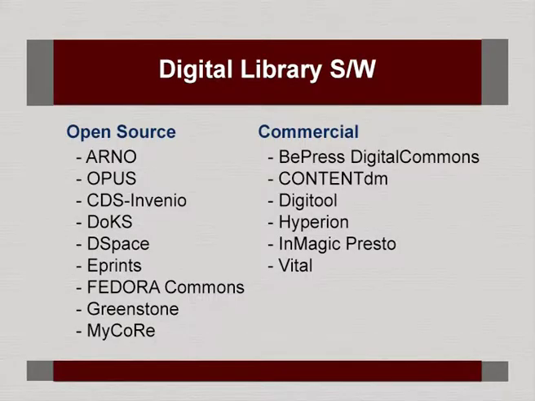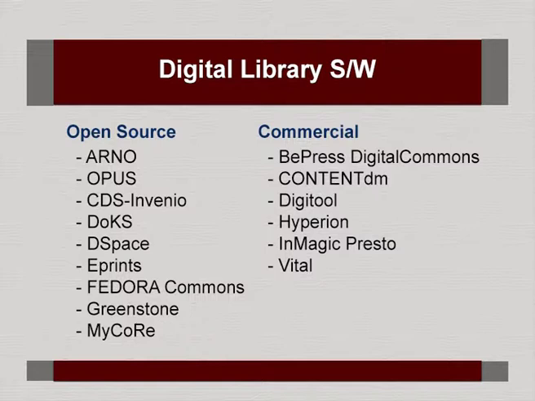Now, there are many open source software, some have become more popular, some have been less popular, some may be only more experimental ones, like the open source software Arno, which is named after a river in Europe, then Opus, CDS Invenio. This is of course from CERN Labs, which created the browsers also. Then Docx, DSpace, ePrints, Fedora Commons, Greenstone, MyCore, these are all open source software.